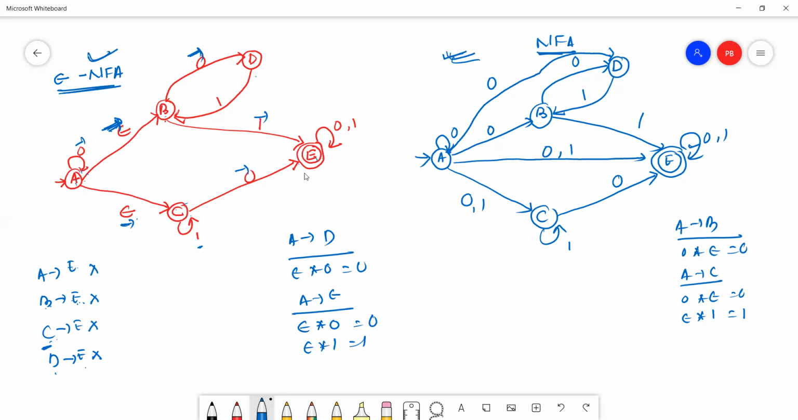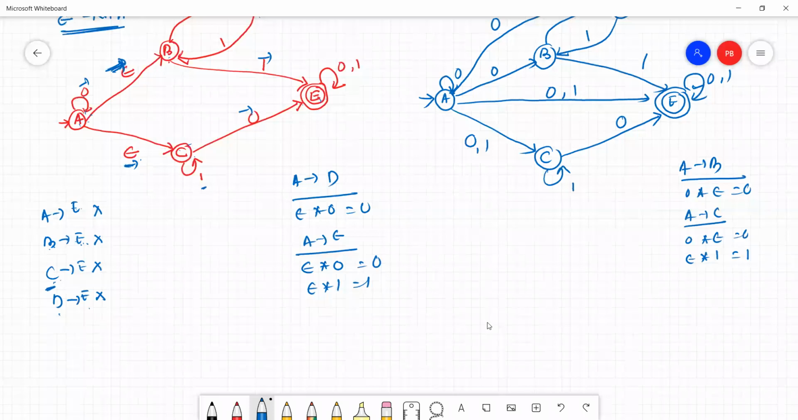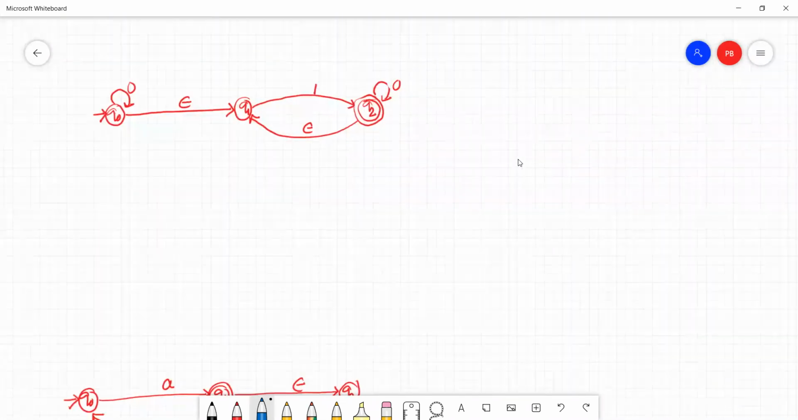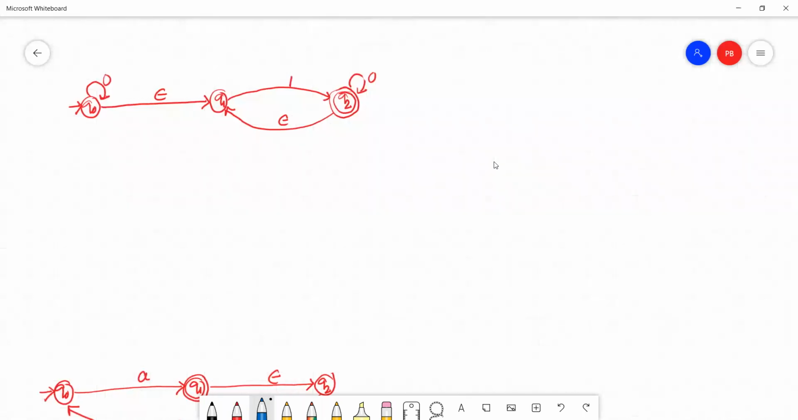Okay, now we'll construct one more example. Question 4. So this is my epsilon NFA. Check. Just simply copy all states. This is Q0. This is Q1. This is Q2. Q0, Q1, Q2. This is my initial state.